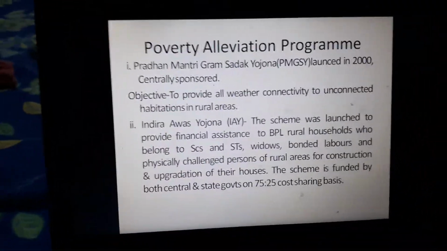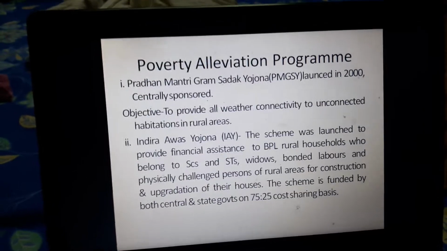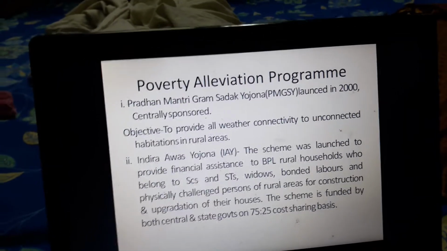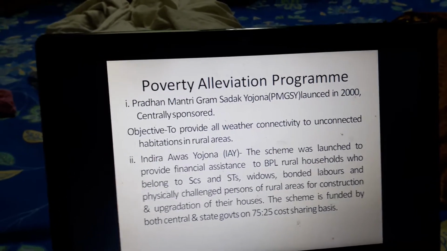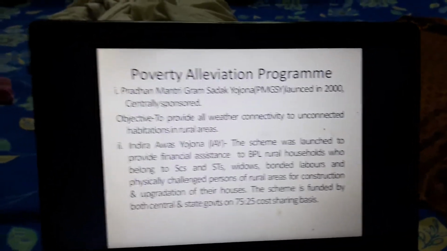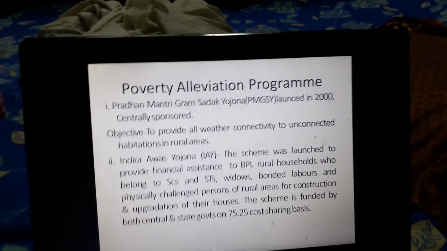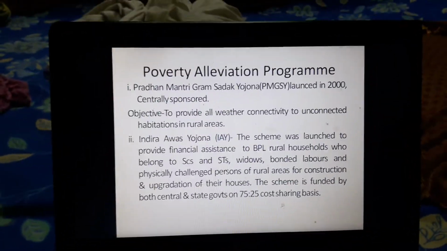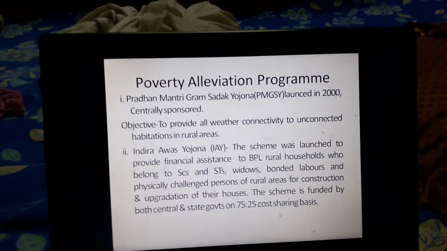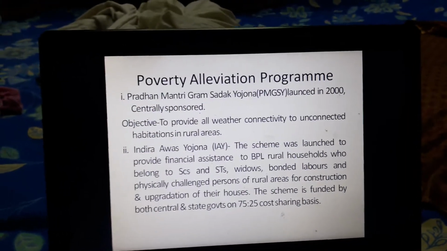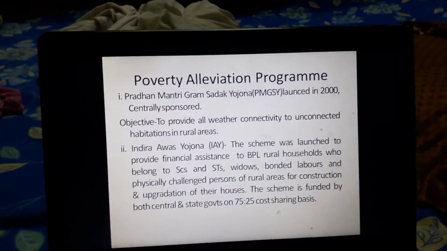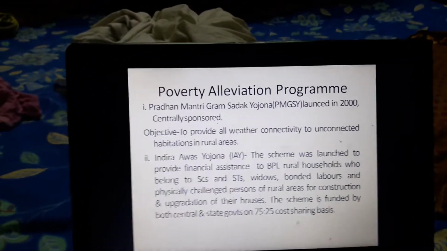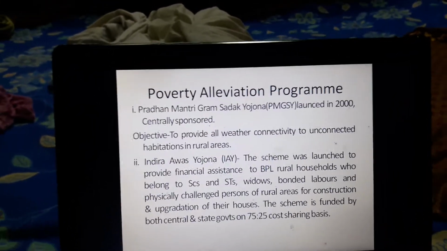And the money is transferred to such people for construction and upgradation of their houses. So this is a rural poverty alleviation scheme, and this scheme is funded by both the central and the state governments, and the cost sharing basis is 75:25. So out of the total cost, 75% has to be incurred by the central government and the rest 25% has to be incurred by the state government.